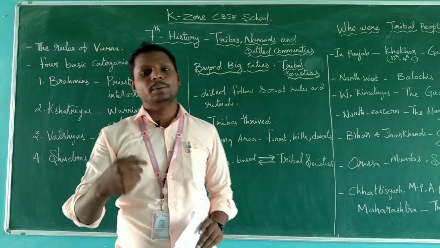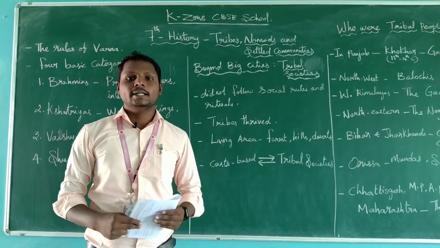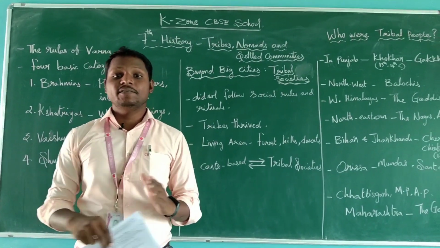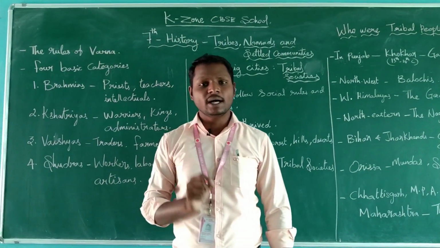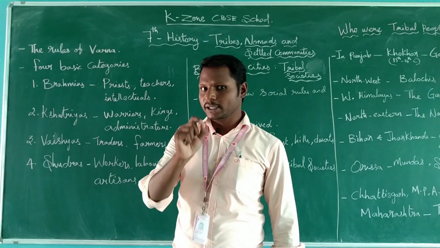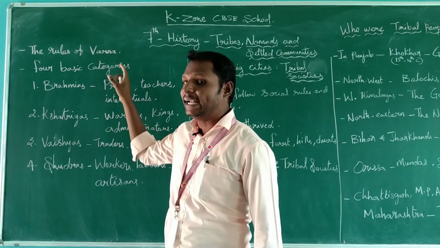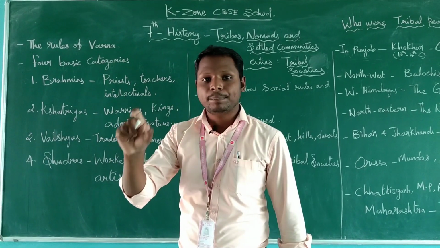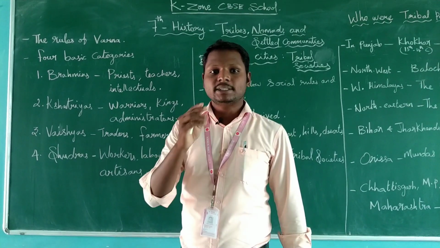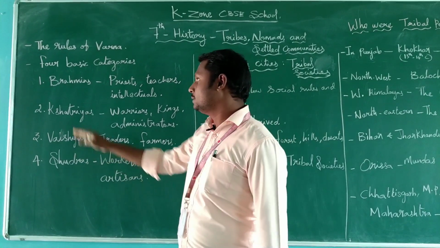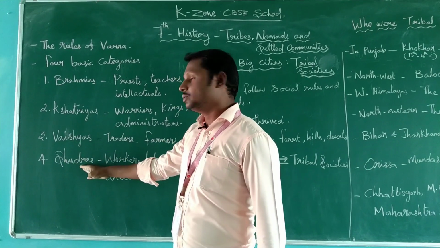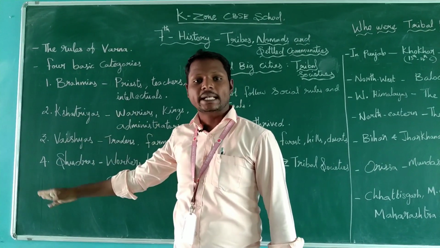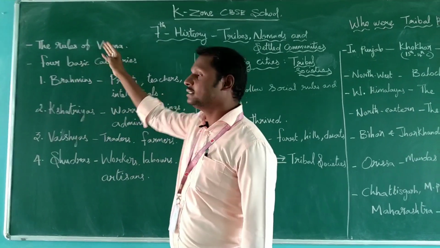So we know that India is a subcontinent. In the subcontinent there are divisions based on the Varna. What is Varna? The Varna system is based on basic categories. It categorizes the people into groups. Basically there are 4 categories: the Brahmins, Kshatriyas, Vaishyas and Sudras. So these are the 4 categories of the Varna system.